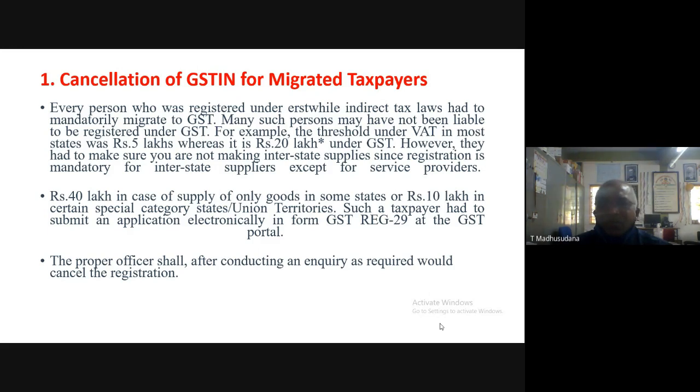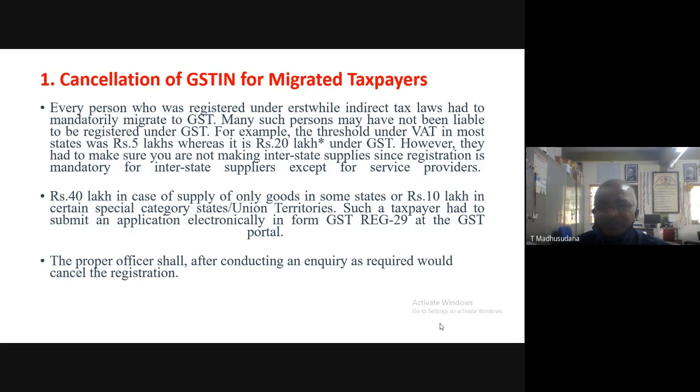Okay, so those who have migrated from previous indirect laws to present GST law, if their business is less than 20 lakhs rupees and they are not making any interstate supplies of goods, then they can cancel their registration.